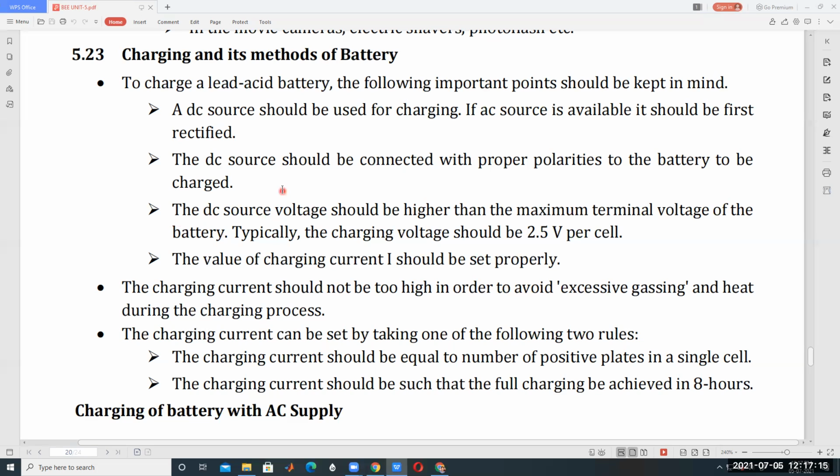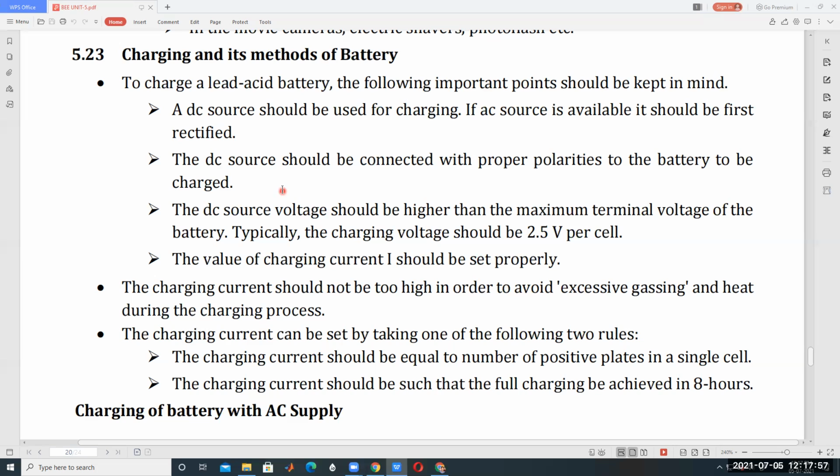The DC source voltage should be higher than the maximum terminal voltage of the battery. For example, a car battery of 12 volts. If you want to charge the 12 volt car battery, our source voltage must be greater than the terminal voltage of the battery. If you connect a 5 volt source to a 12 volt battery, it is very difficult to charge the battery. That's because current always flows from high potential to low potential.